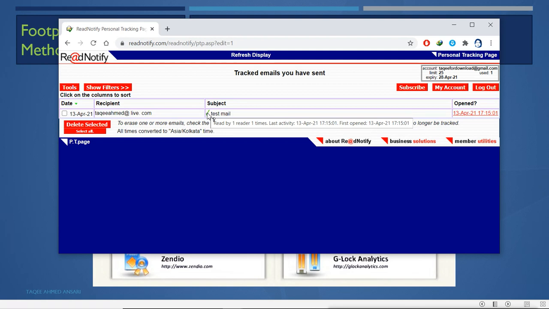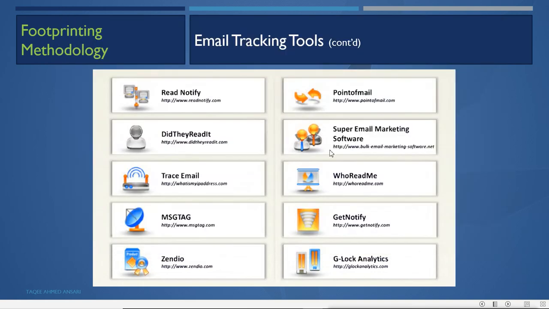Now this is what you will get for free, but if you have the paid account, then you can do more on this. Right now you can only see the date and time when it was received. So this is just one site, one tool, ReadNotify. We have many other tools just like this.